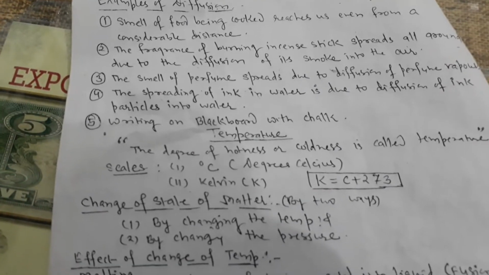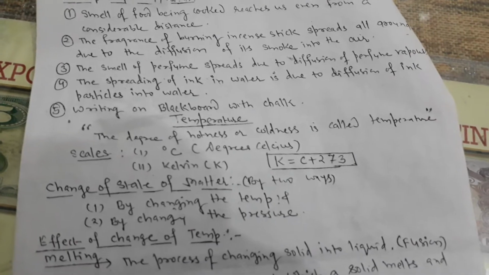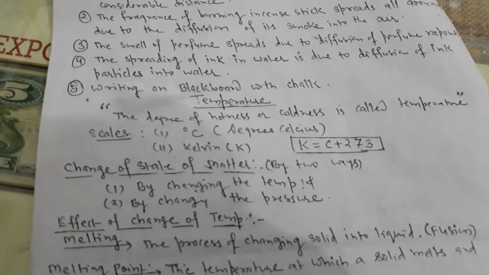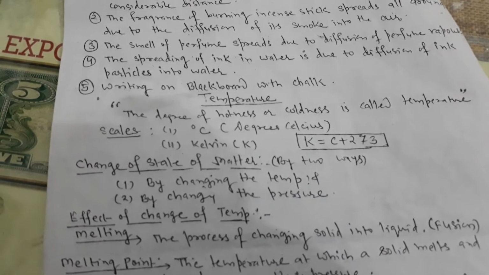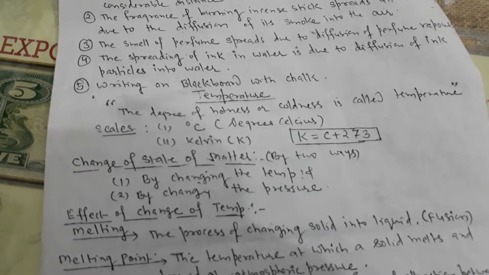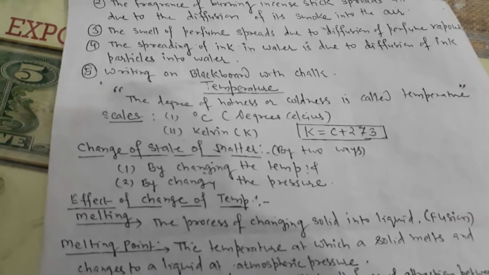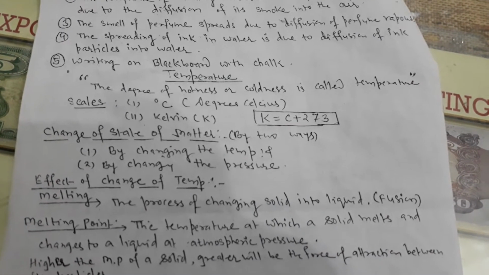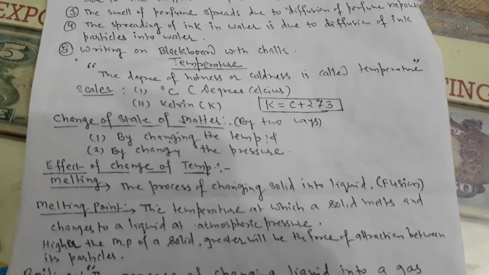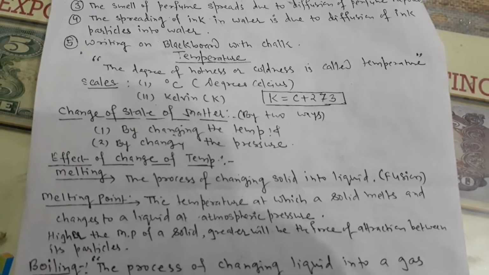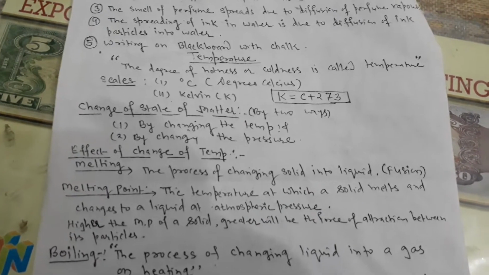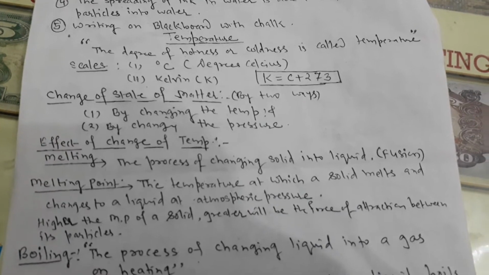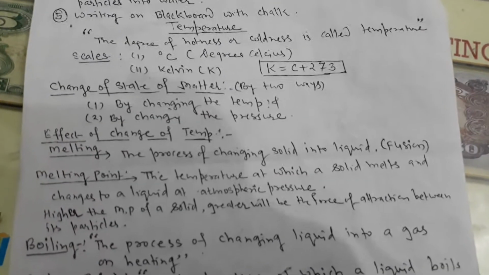Now temperature. The degree of hotness or coldness is called temperature. Scales: degree Celsius, Kelvin. Changes of state of matter happen in two ways: by changing the temperature and by changing the pressure. Effects of change of temperature. Melting: the process of changing solid into liquid is fusion. Melting point is the temperature at which a solid melts and changes to a liquid at atmospheric pressure. The higher the melting point of the solid, the greater the force of attraction between its particles.